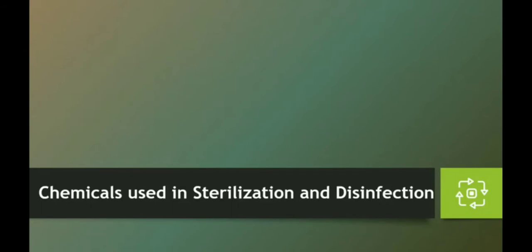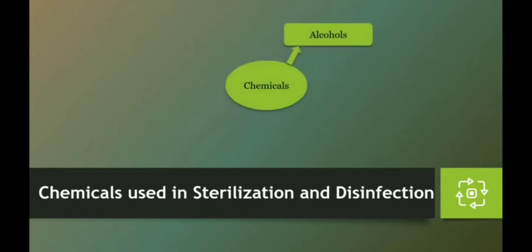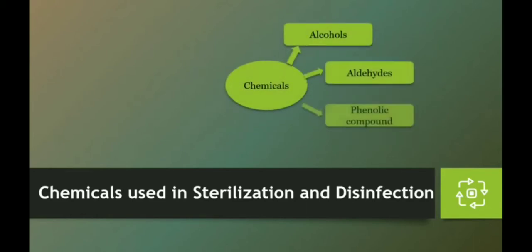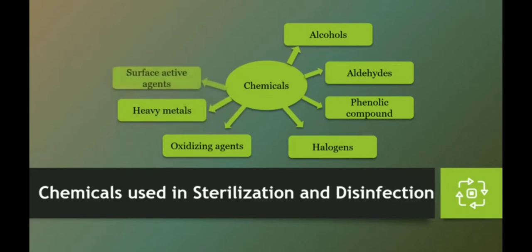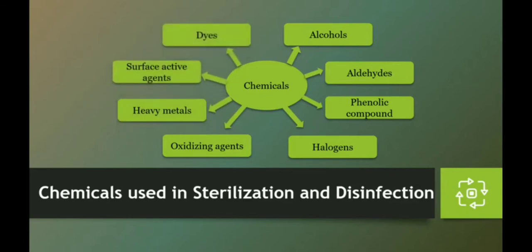Now let's see the chemicals that are used in sterilization and disinfection. So alcohols are used, aldehydes, phenolic compounds, halogens, oxidizing agents, heavy metals, surface active agents, as well as dyes. So these are the 8 agents that are used in chemical sterilization and disinfection process. Let's start with the first one, that is alcohols.